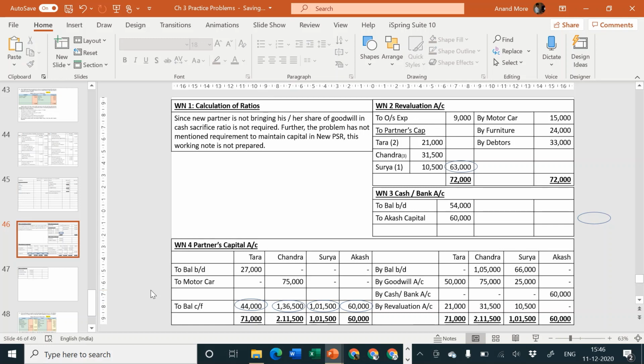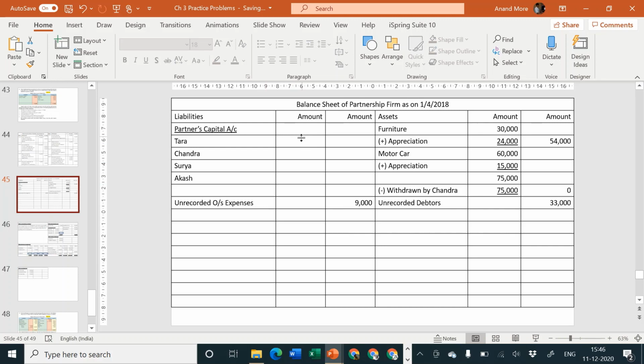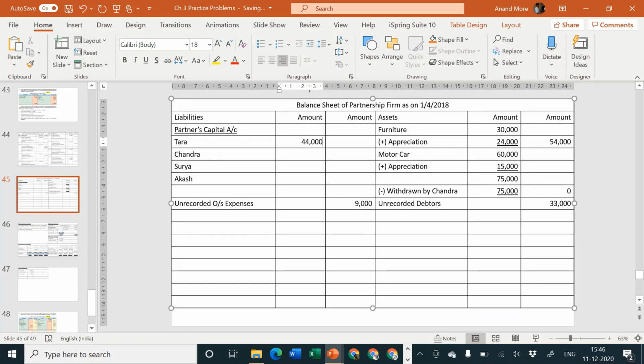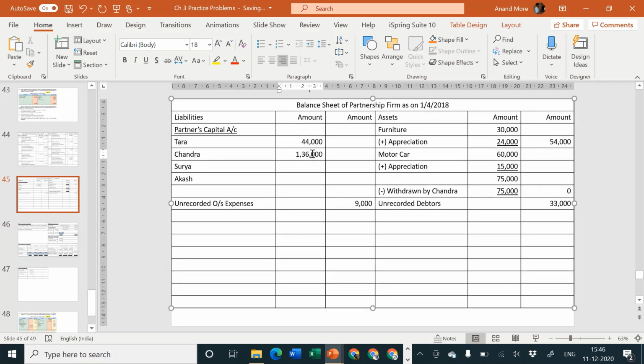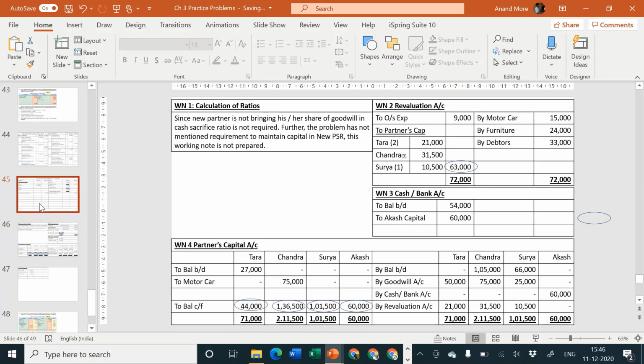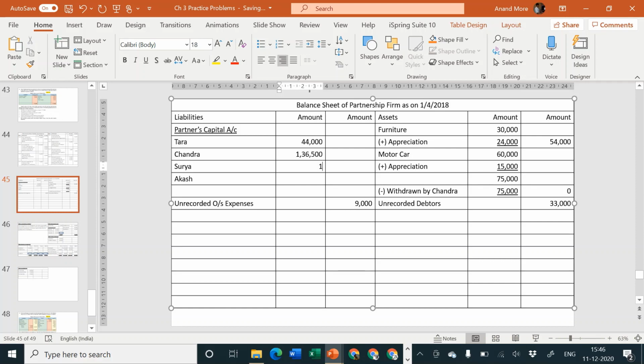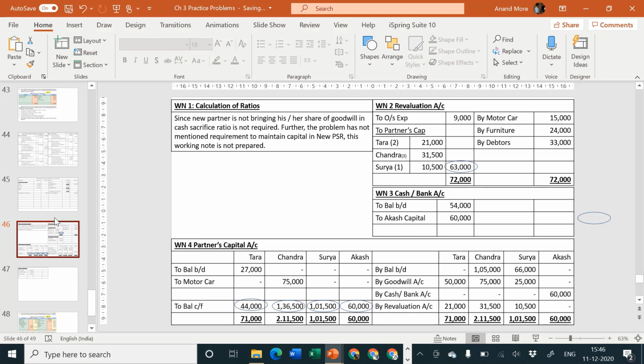All these are closing balances. They should go to the closing balance sheet asset side. Sorry, closing balance sheet liability side. Partners' capital is there. It is a credit balance. Closing credit balance comes on the liability side. It will be 44,000. Then 1,36,500. Okay, 1,36,500. Please ensure that you are posting properly. Next one, 1,01,500. And next one is 60,000.